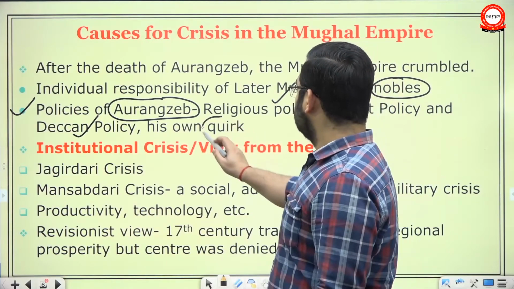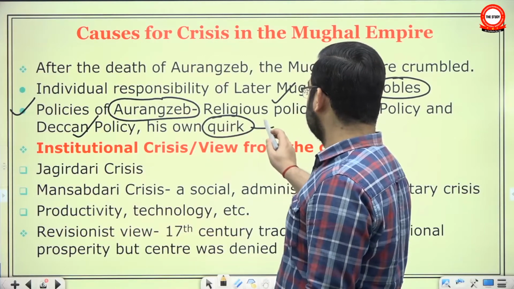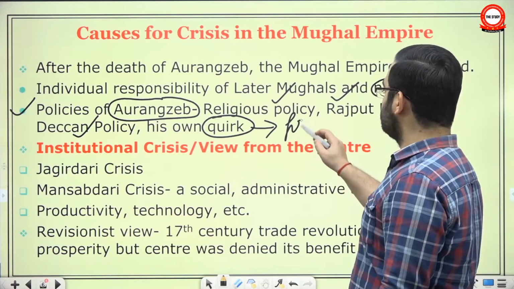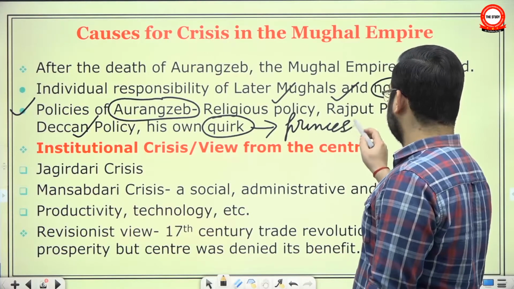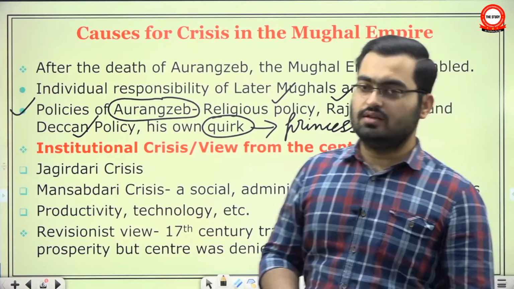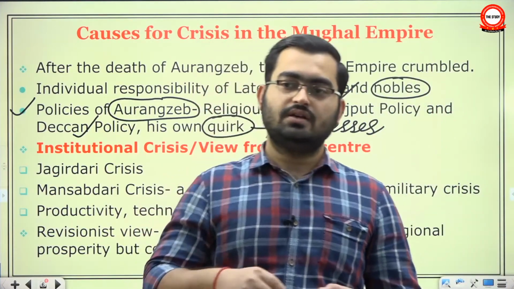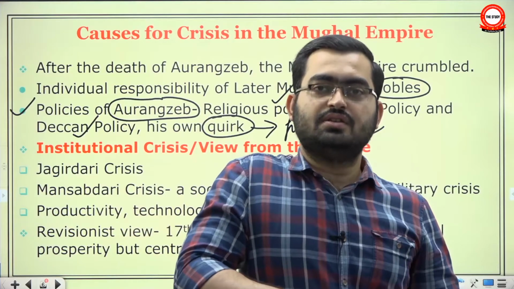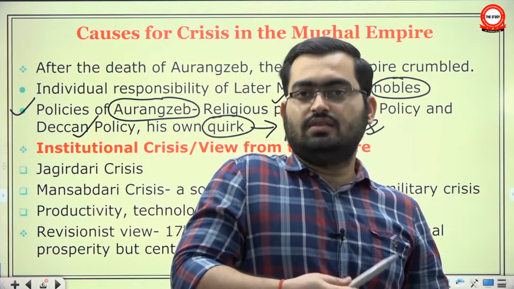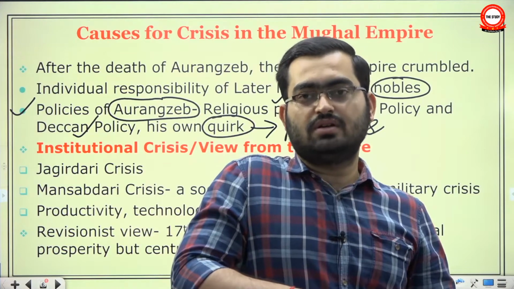And at last, issues like his own quirks, like he intentionally weakened his princes. Just see, there are some historians who make this point that it was a tradition in the house of Mughals that the son challenges his father, and this had been continuing since the time of Akbar.